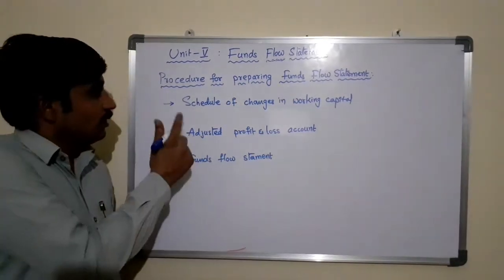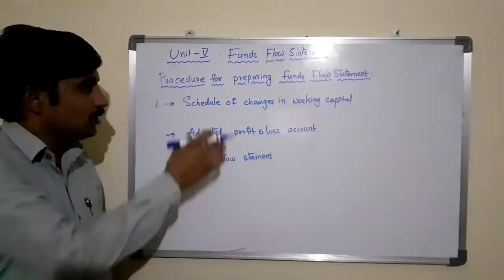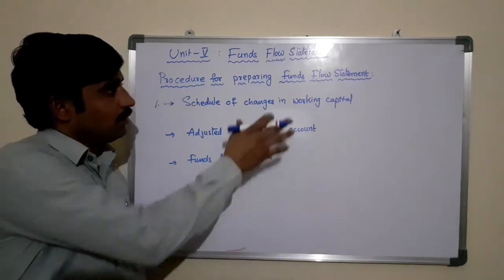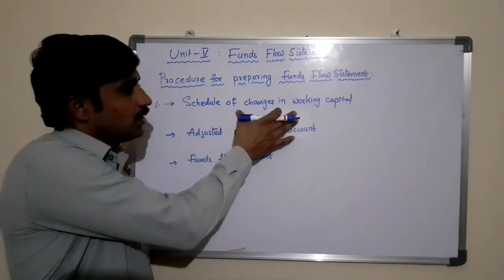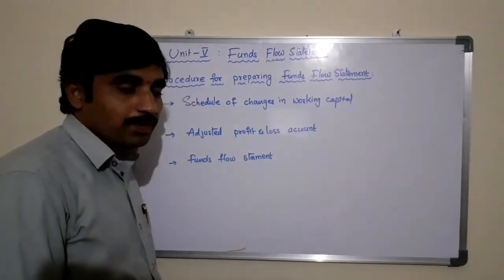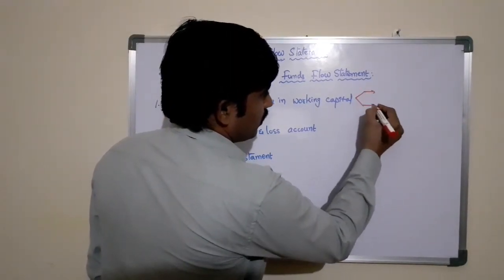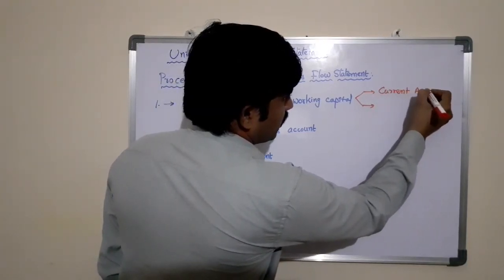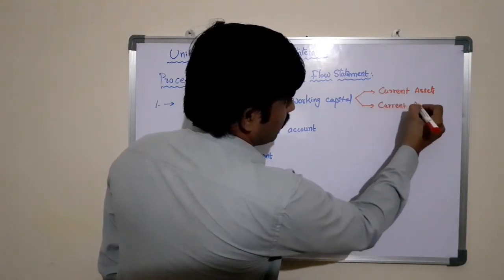So the first one is the schedule of changes in working capital. This is a very important statement that we need to prepare for preparing a funds flow statement. Schedule of changes in working capital can be prepared by using the two components, that is current assets and current liabilities.